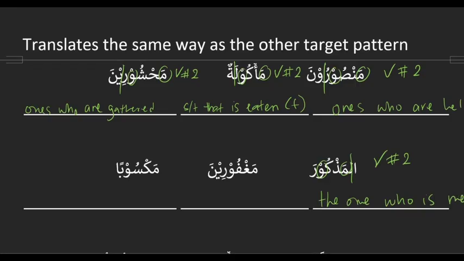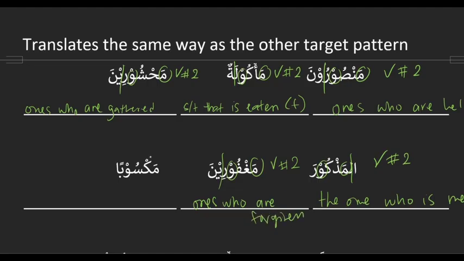Okay, so maghfurin. Hide the ina. First letter is a ma. Second to last letter is a waw. So it is target pattern number 2. Good. And it comes from ghafara, because those are the letters that are left, which means to forgive. And to make that passive is to be forgiven. And then making that a target is one who is forgiven. And then making that plural is ones who are forgiven, or forgiven ones.